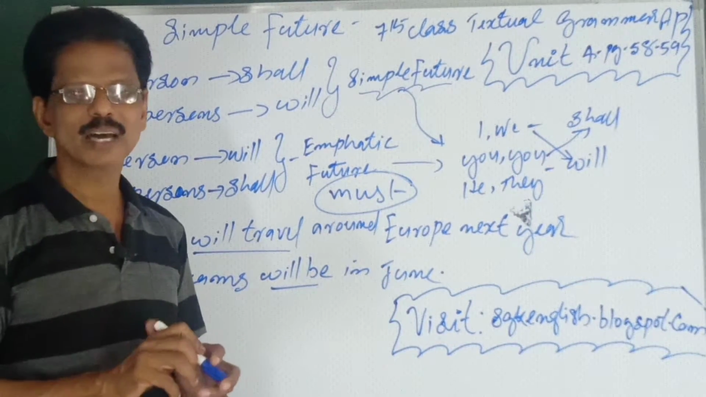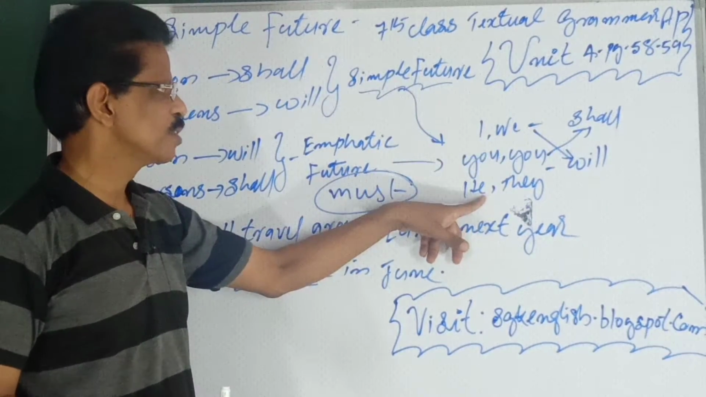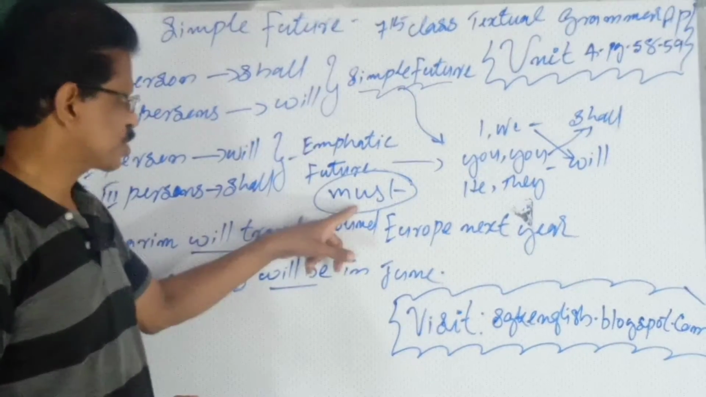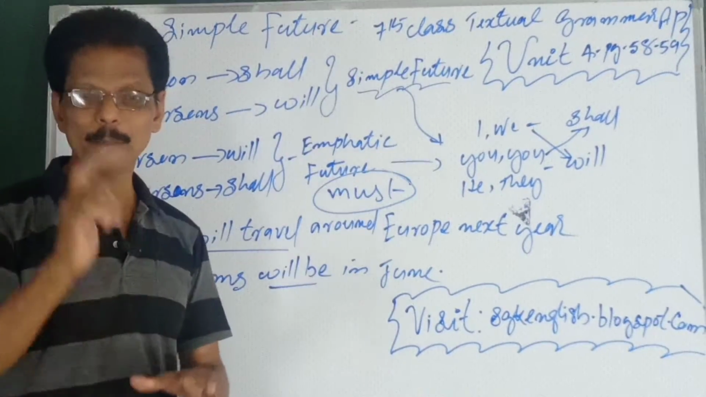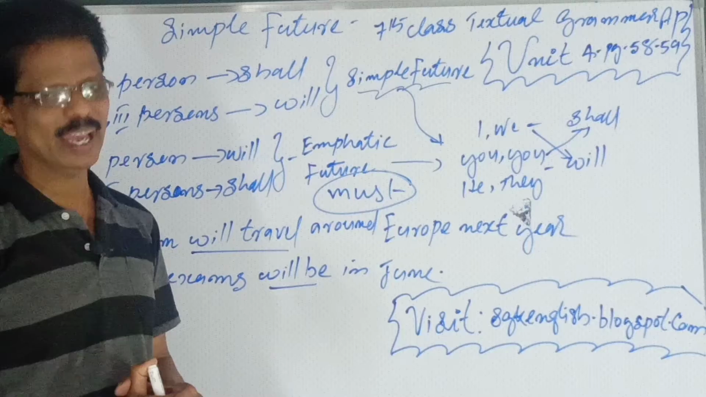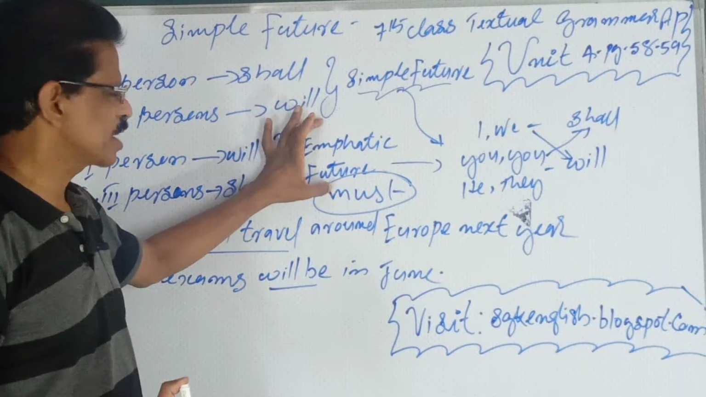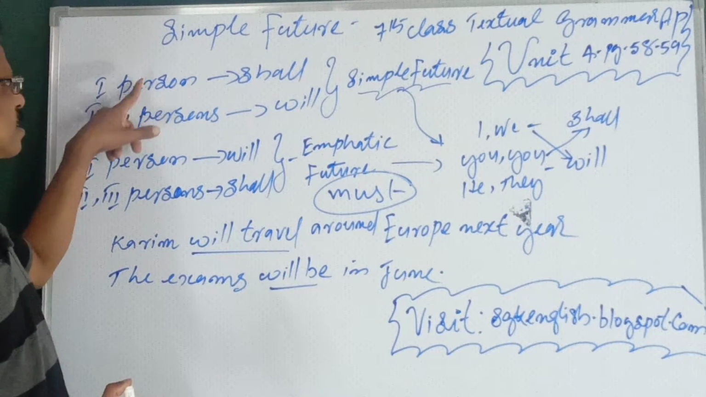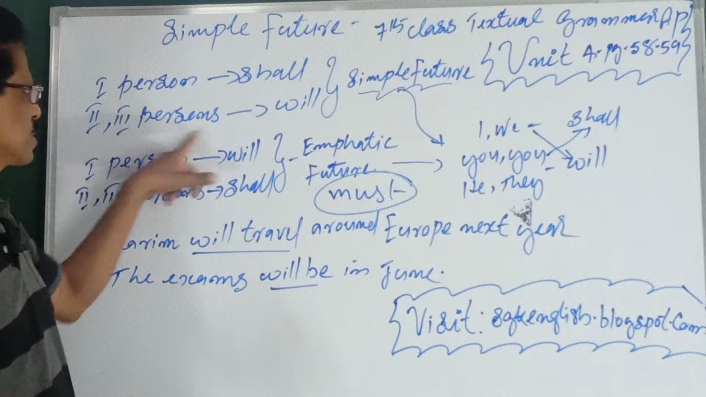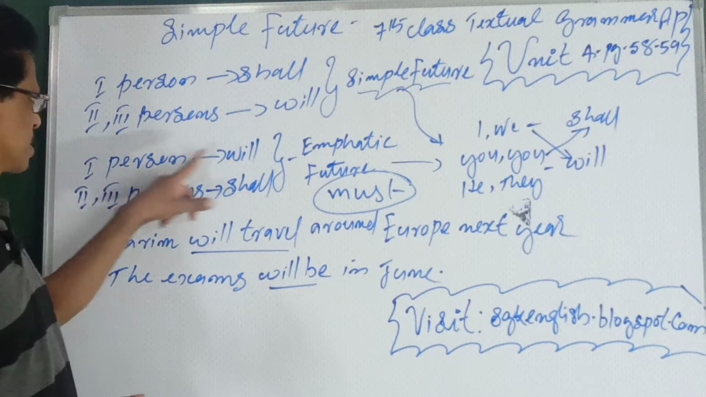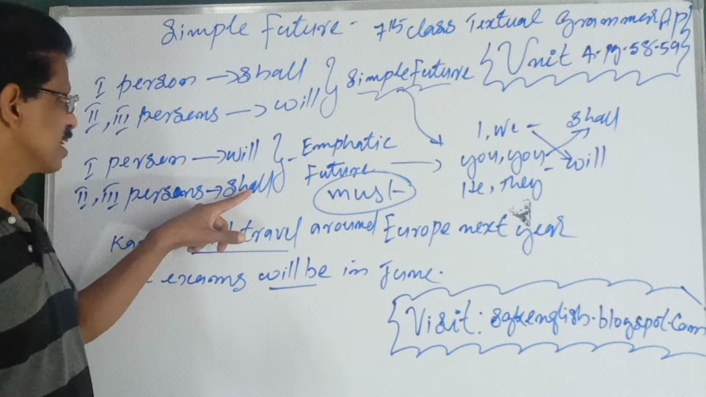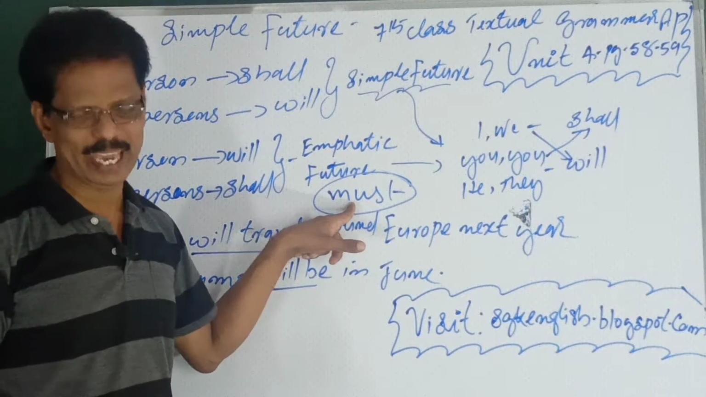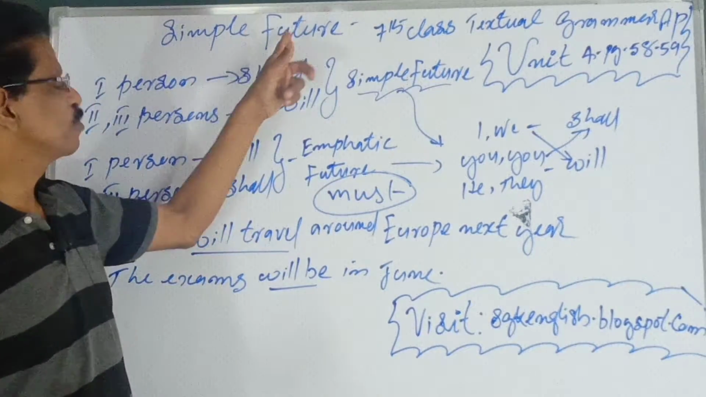So, shall with the second and third persons, will with the first person. It shows emphatic future, which means must or certainty. Means compulsory. That is called emphatic future. So, simple future and emphatic future. Simple future means first person shall, second, third persons will. Emphatic means first person will, second and third persons shall. It is called emphatic future, which shows must or certainty. That is what our simple future is.